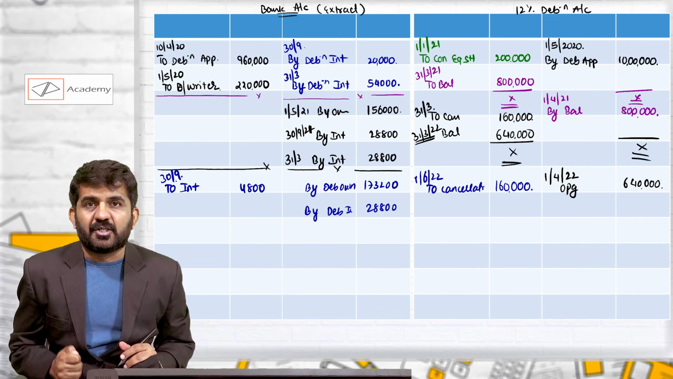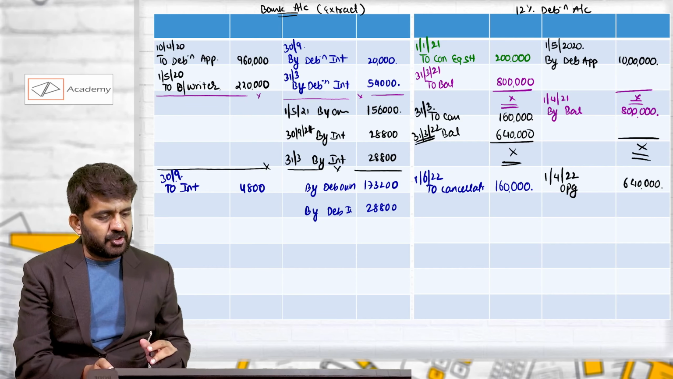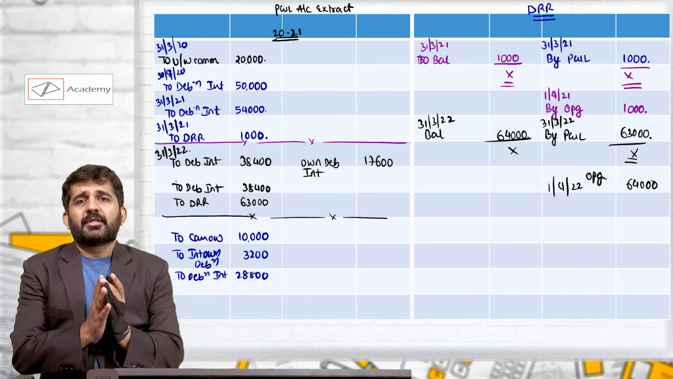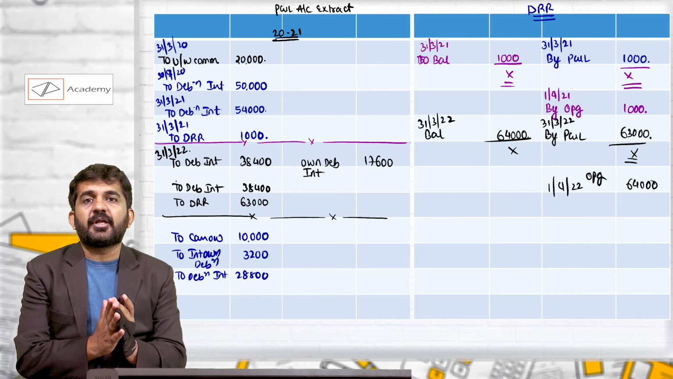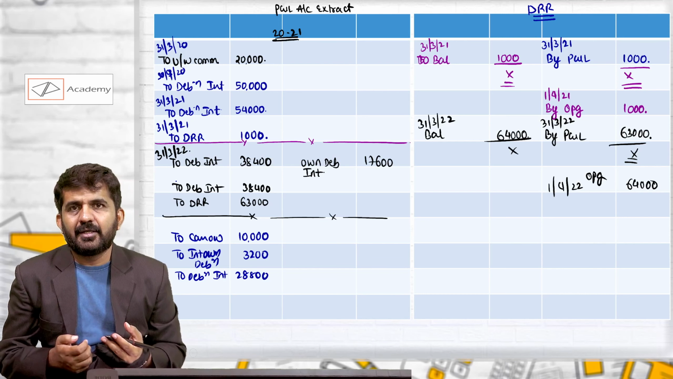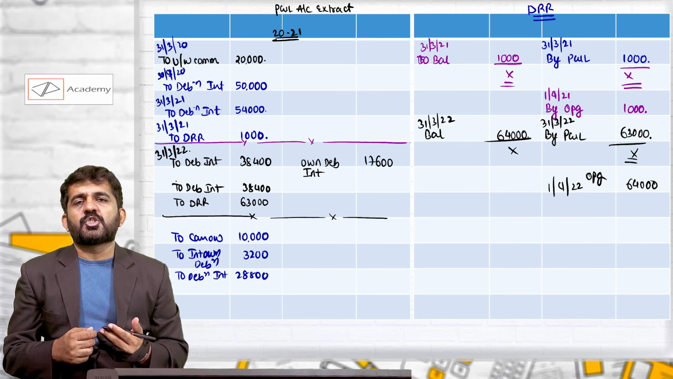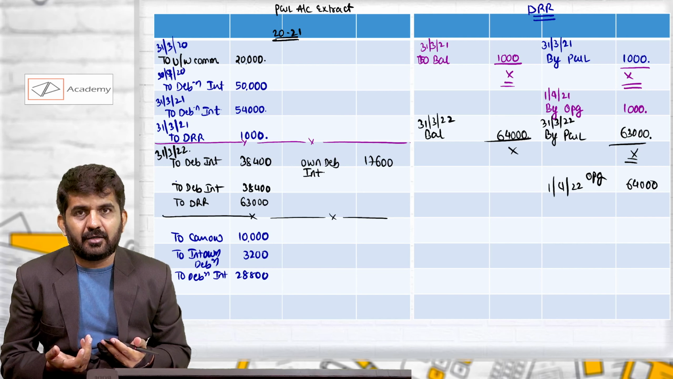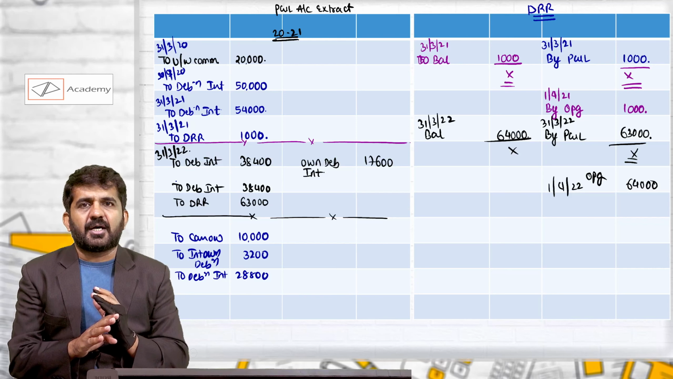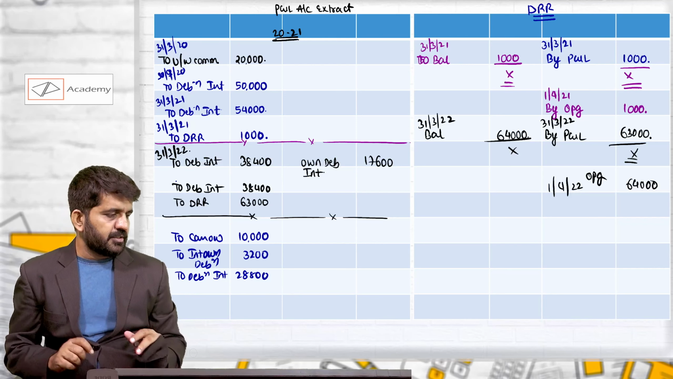Where should this be transferred? It can be transferred to profit and loss account. Also, there is a rule that if there is a debenture redemption reserve and any income is generated from the investment, then it should be transferred to DRR. So both options are valid, both options are correct, both will give you full marks.